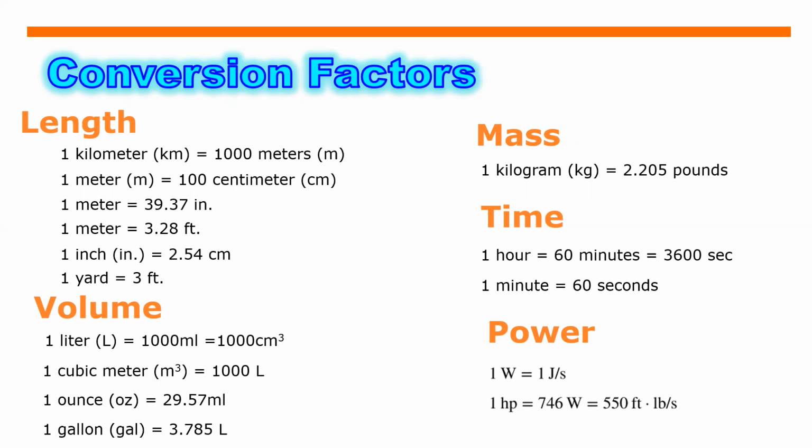Sa volume naman, yung 1 liter natin is equals to 1,000 milliliter, or that is also equal to 1,000 cubic centimeter. Yung 1 cubic meter natin ay equal sa 1,000 liters. Yung 1 gallon natin is 3.785 liters. And so on.